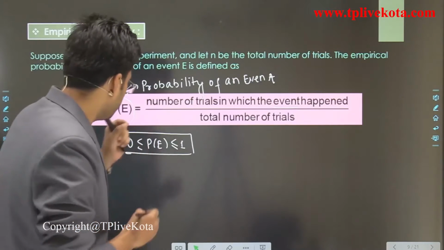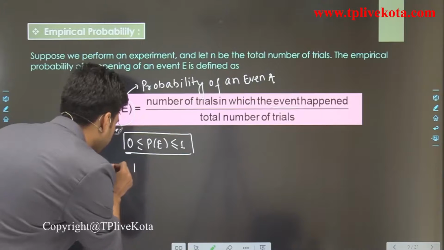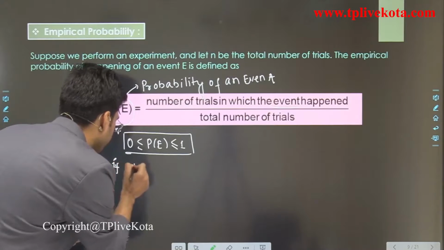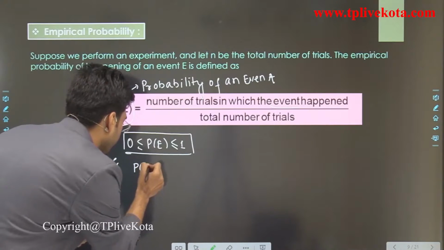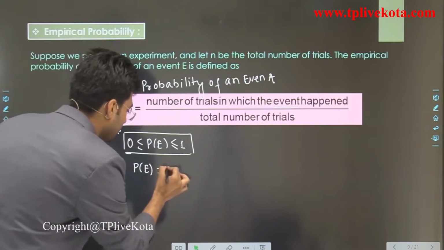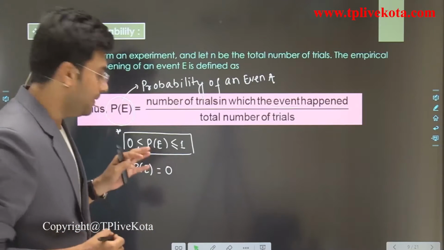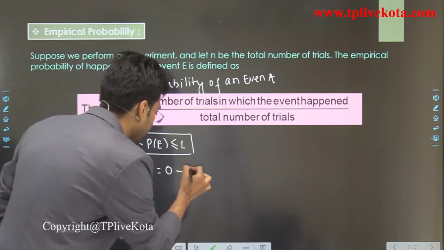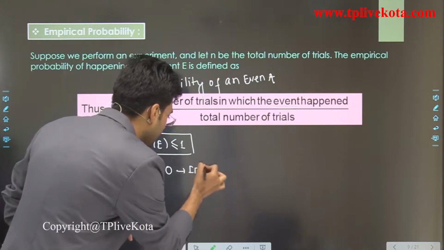Clear? Now if the probability of any event is 0, then it is an impossible event.